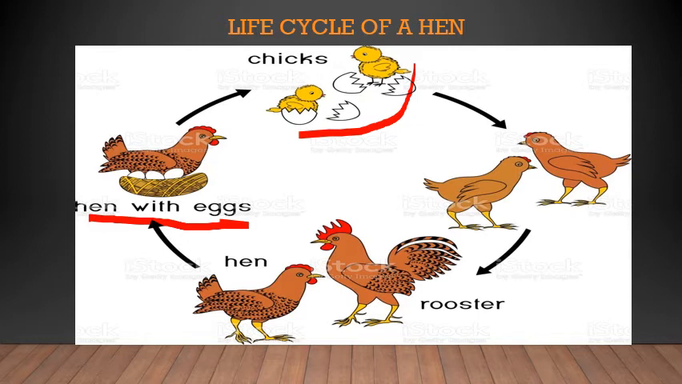Now, this is the simple process of the life cycle of a hen. First, the hen lays eggs. They sit on them, they incubate the eggs, and the eggs hatch out to become small chicks. Now, these chicks grow to become a hen and a rooster. Hen is female, rooster is male. Now, these two help the hen lay eggs again and the cycle continues. This is the main life cycle of a hen.